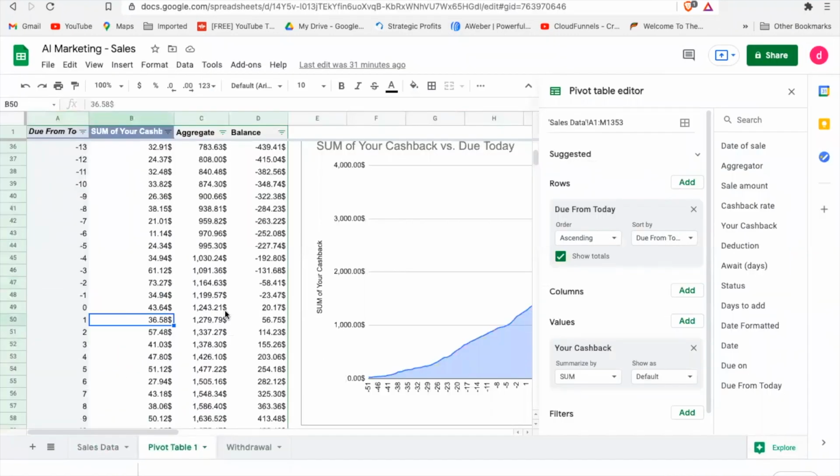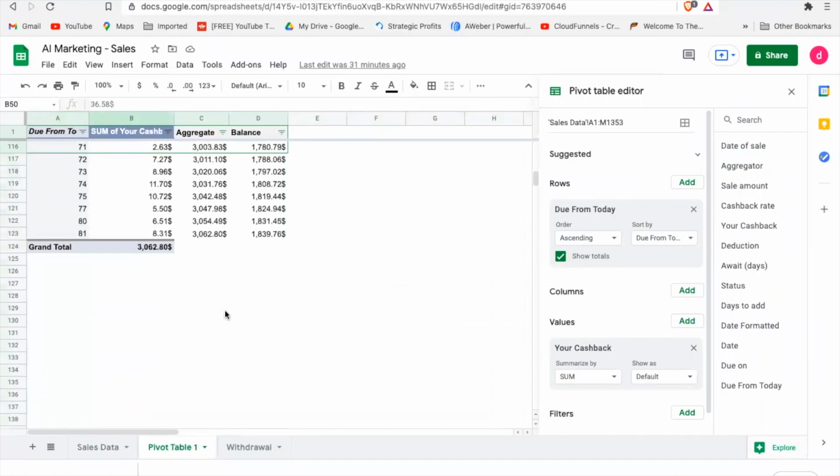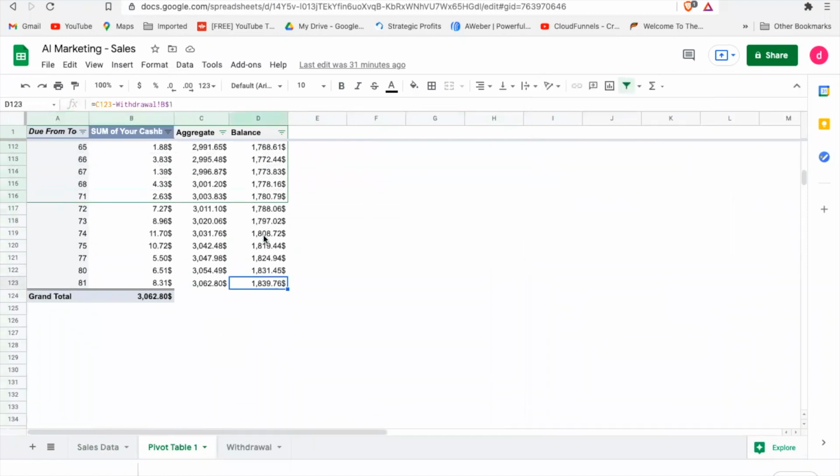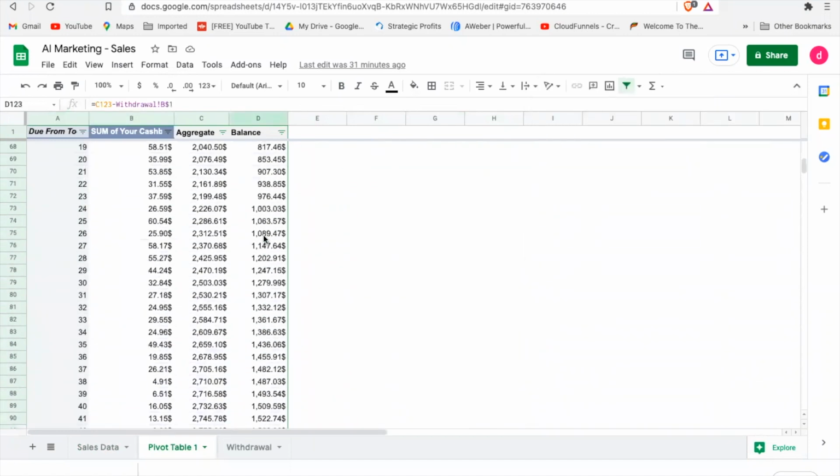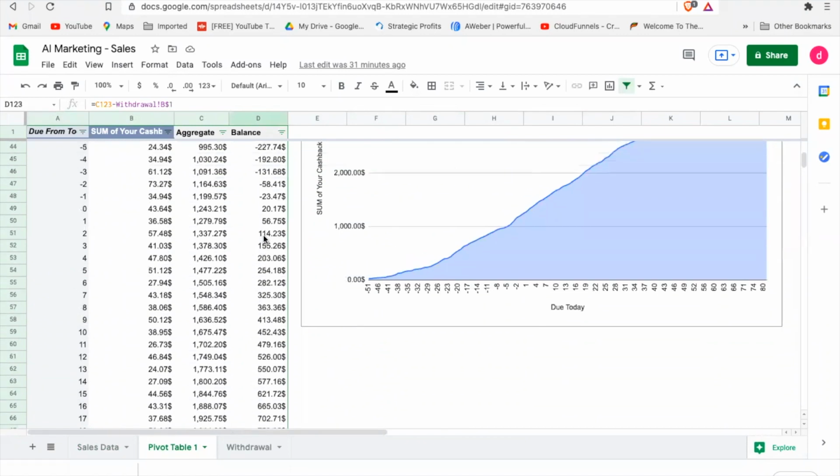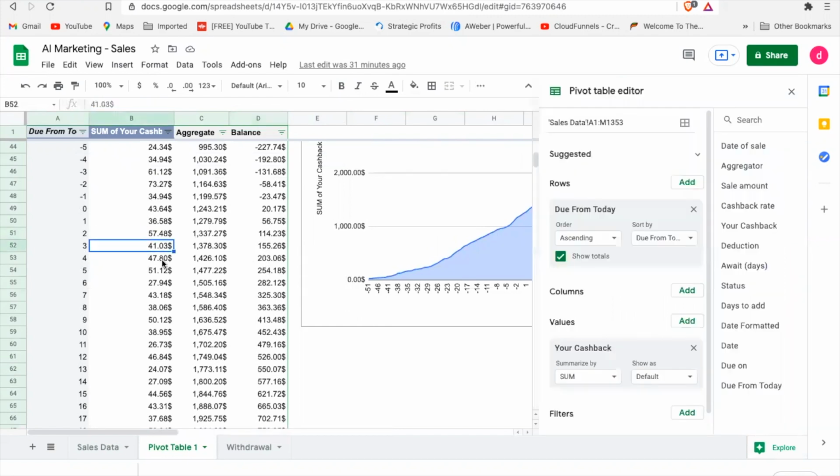When you go down over here, you see that 1839 is over here fully. But the daily amount I get is what I will be able to know here, which is not available in the ai.marketing dashboard. So tomorrow I will be getting $57, $41, $47. And this is the beauty here.